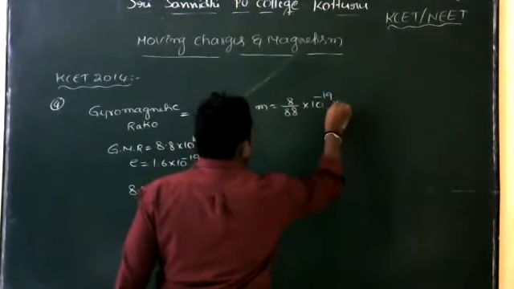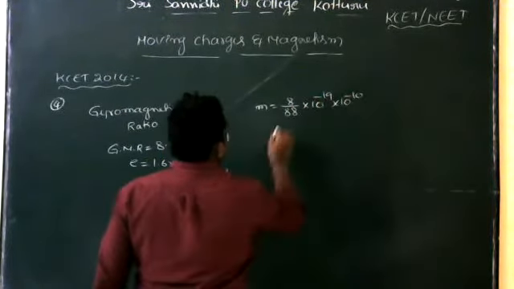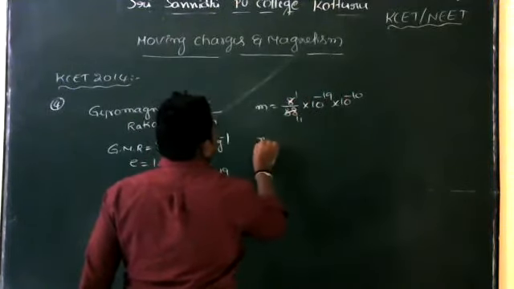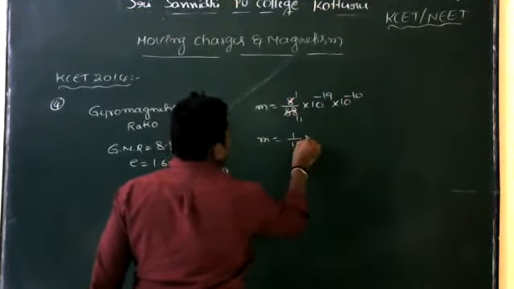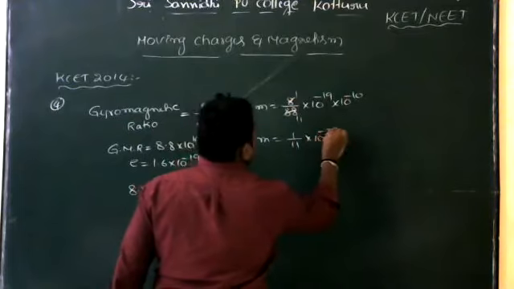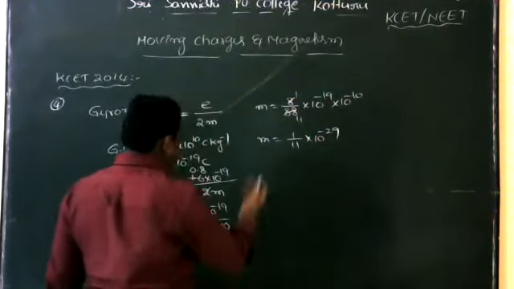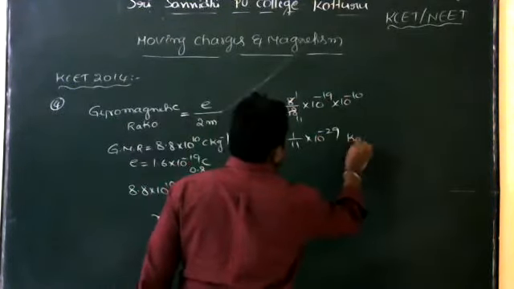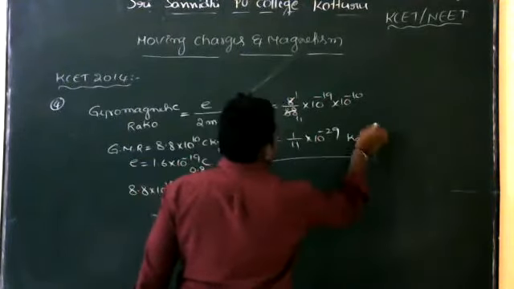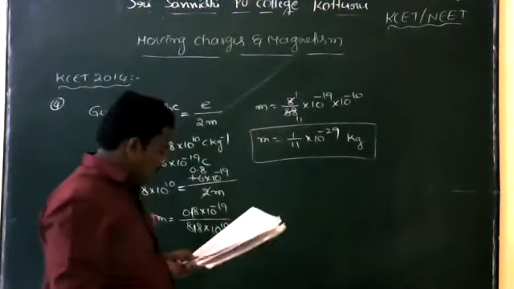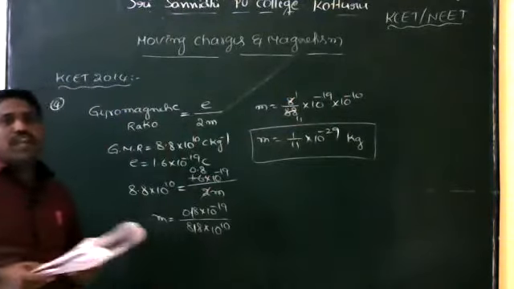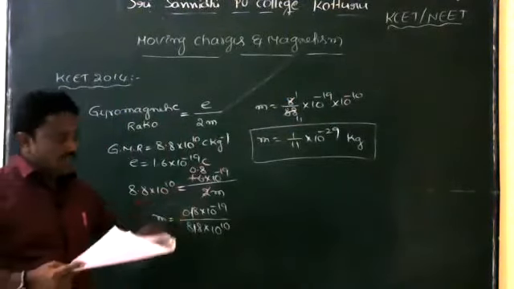So into 10 to the power of minus 10. So 4m is equal to 1 by 11 into 10 to the power of minus 29. Mass is measured in kg. This is the answer: 1 by 11 into 10 to the power of minus 29 kg. So this is the right option.